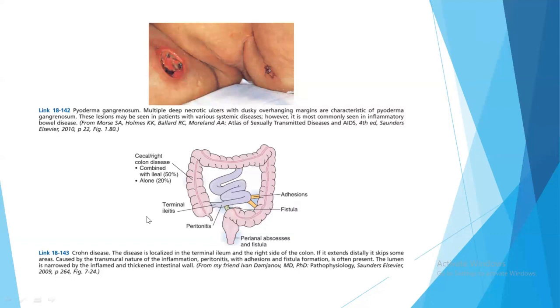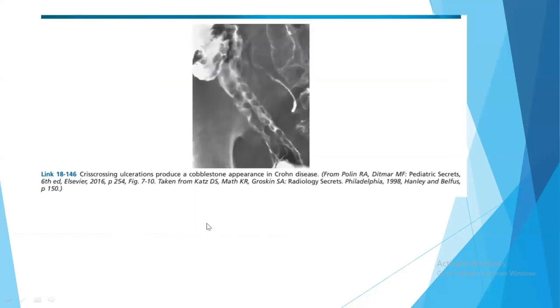In case of Crohn's disease, the disease is localized in the terminal ileum and the right side of the colon, but it may extend and lead to adhesions, fistula, perianal abscess, and peritonitis, and it may be combined with the cecum, which is called combined disease. You can see the crisscrossing ulcerations producing a cobblestone appearance in case of Crohn's disease in this radiograph.